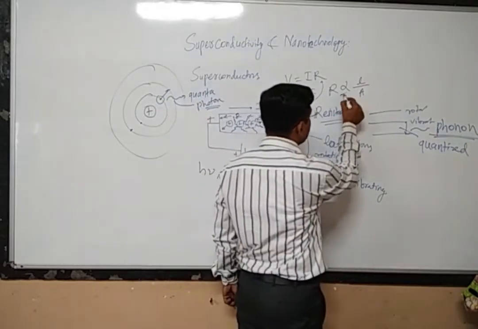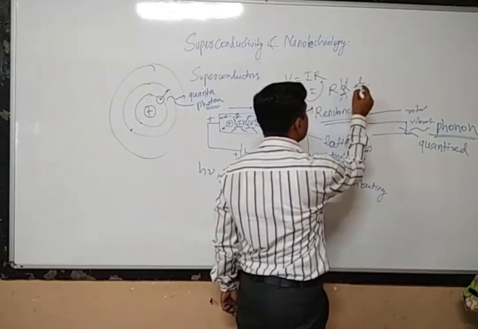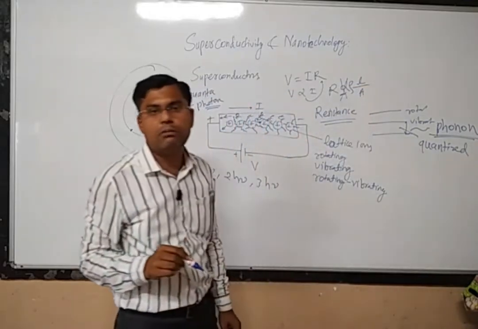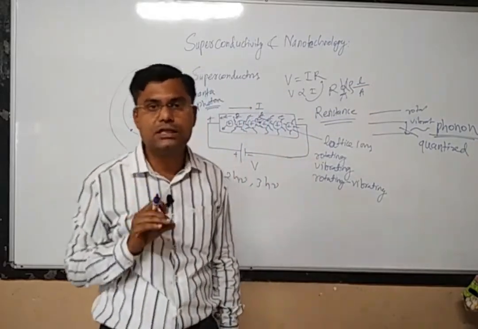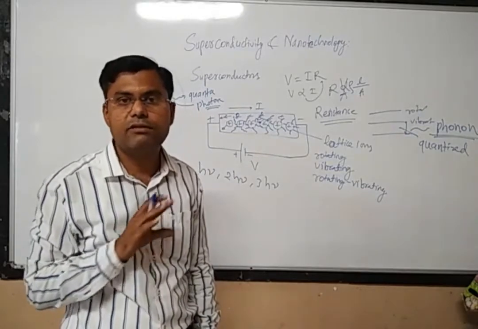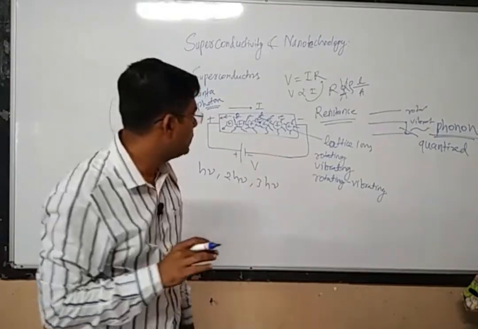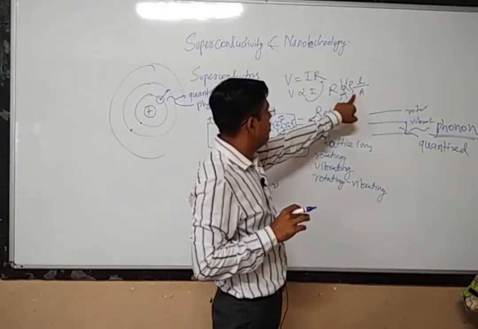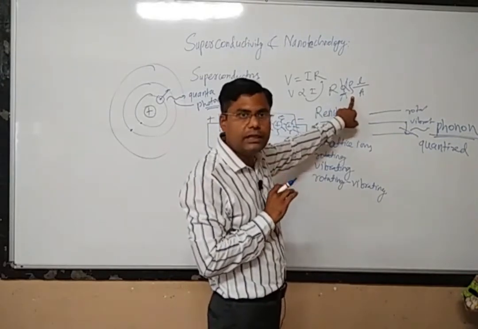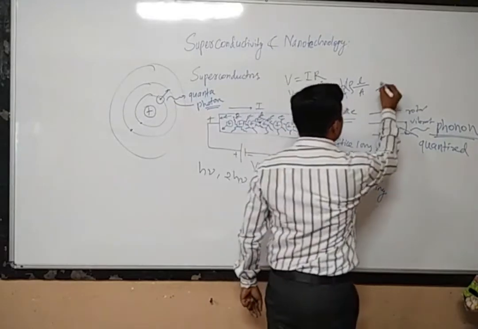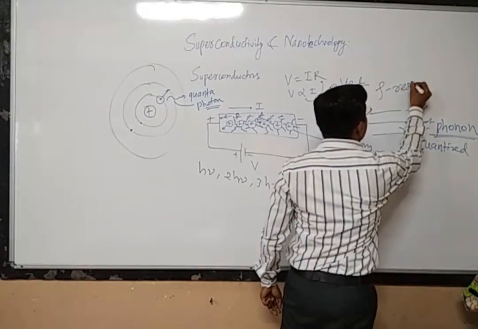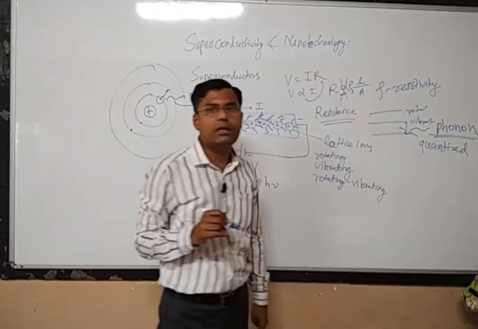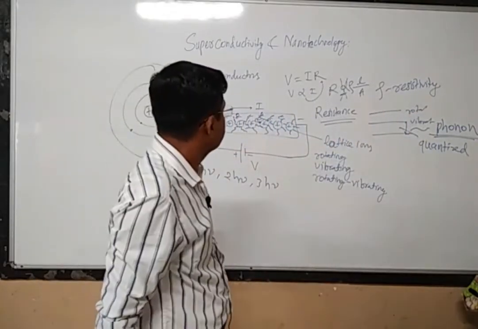If you want to remove this proportionality sign, then you have to introduce another constant, which is denoted by rho, and is called the resistivity of that particular material.